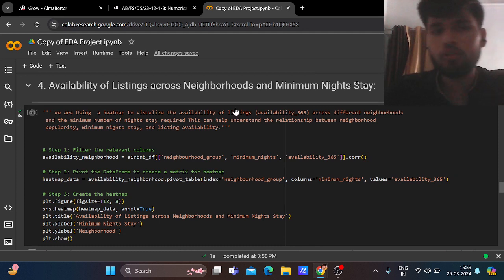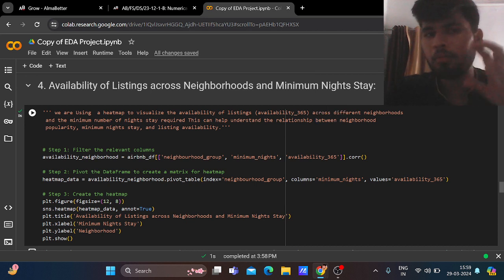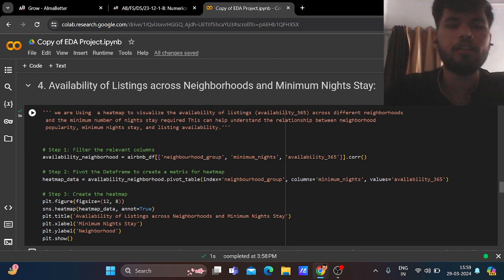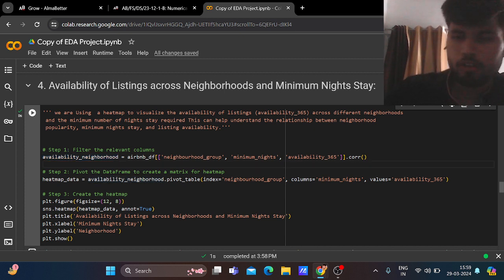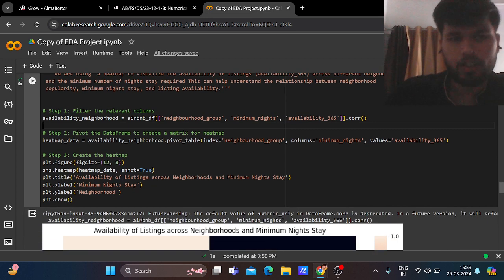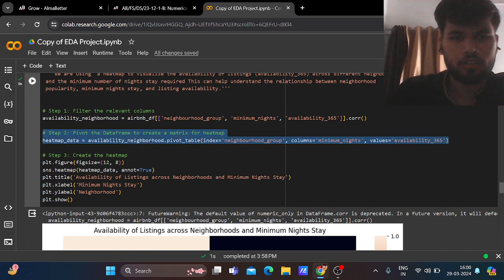Now the question is the availability of listings across neighborhoods and minimum night stay. We are using a heat map to visualize the availability of listings across different neighborhoods and the minimum number of nights stay required. This can help understand the relationship between neighborhood popularity, minimum night stay, and listing availability. Firstly, we filter the relevant columns. We are creating the variables neighborhood group, minimum nights and availability 365 for the relation. So we are basically finding the correlation between them. Now, we use a heat map to display this.